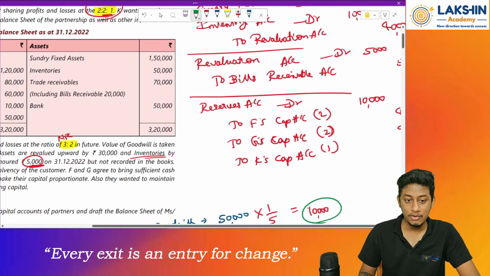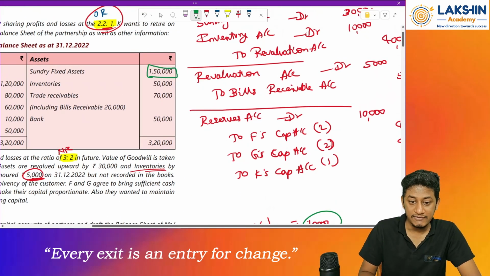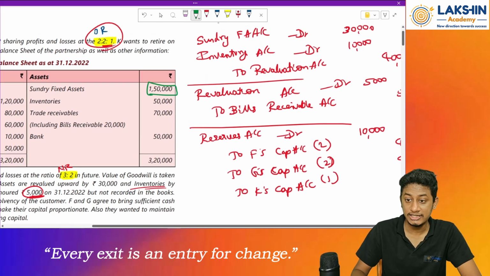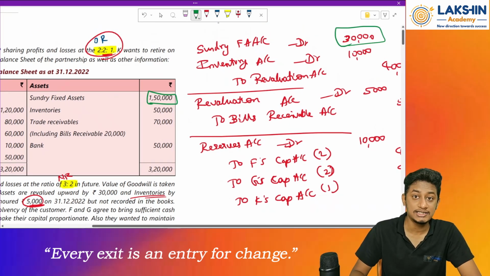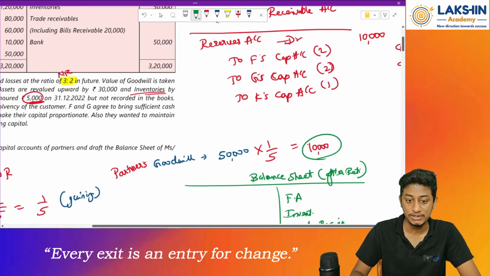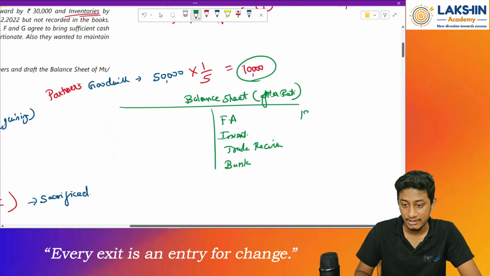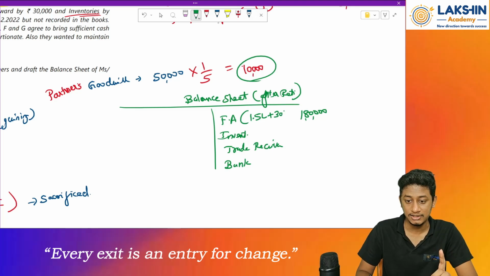Now go on telling me all the balances. See, 1,50,000 plus what? Plus there's an increase. Remember, there was an increase in the value of sundry fixed assets by rupees 30,000. So the new value will be rupees 1,80,000. See, I'm not writing the working note. Please write down the working note. In the brackets, just write down 1.5 lakhs plus 30,000 rupees.